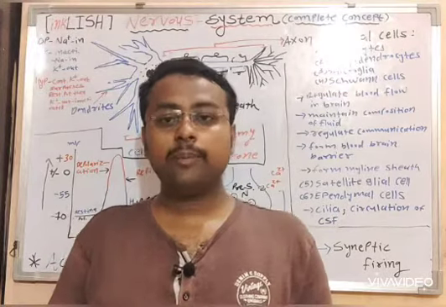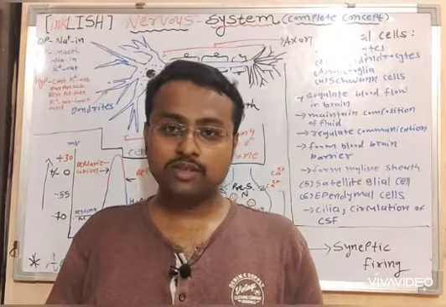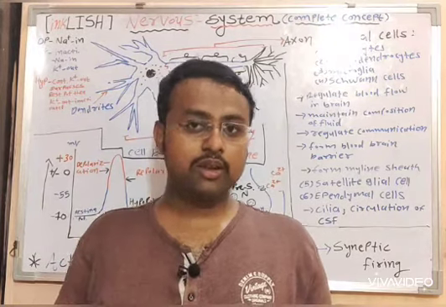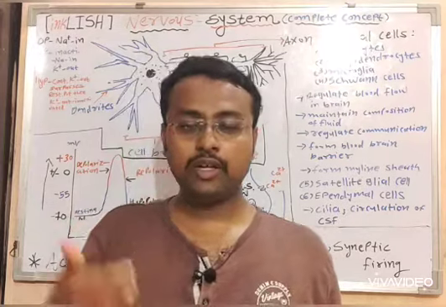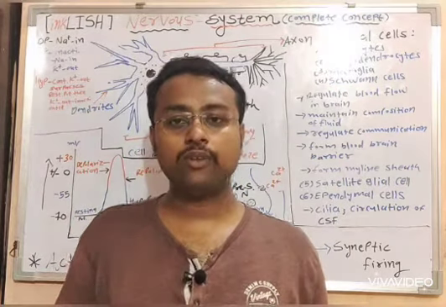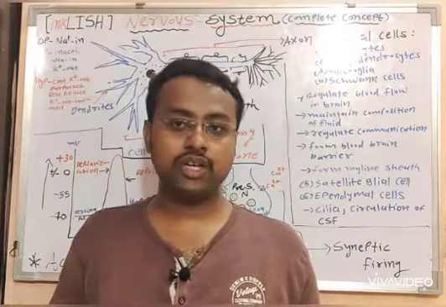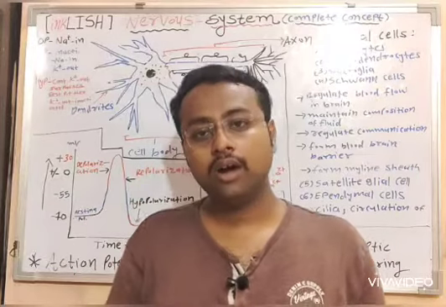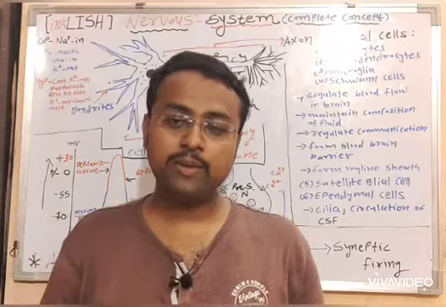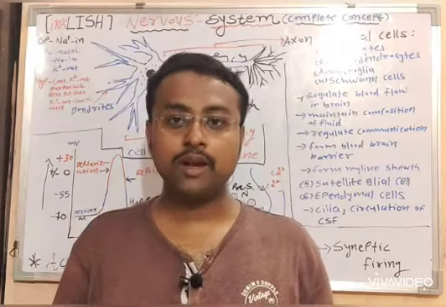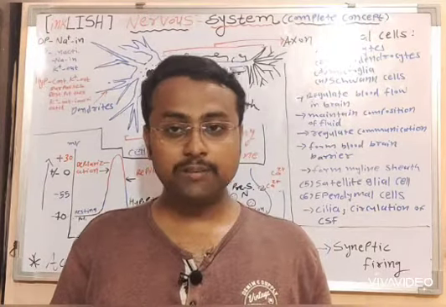So generally the parasympathetic nervous system is in control, and once a vertebrate is facing some kind of chemical or physiological stress, the sympathetic nervous system takes over and action is taken according to the situation.